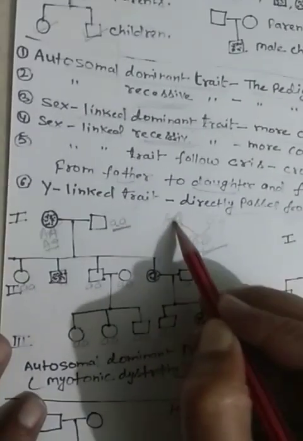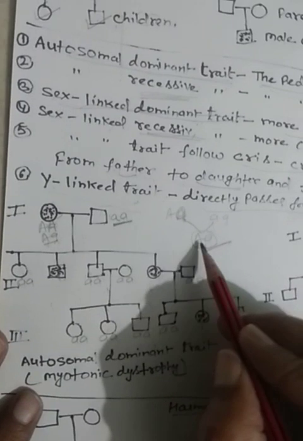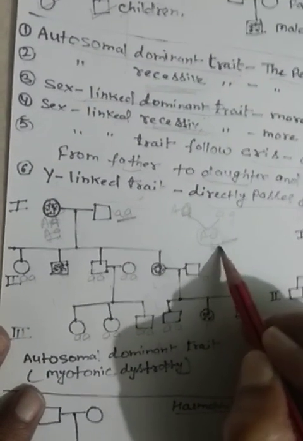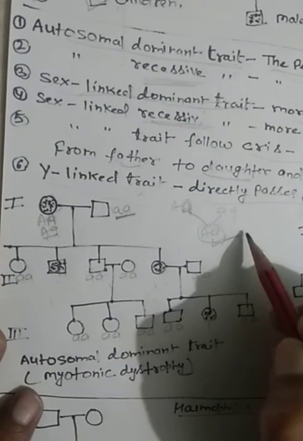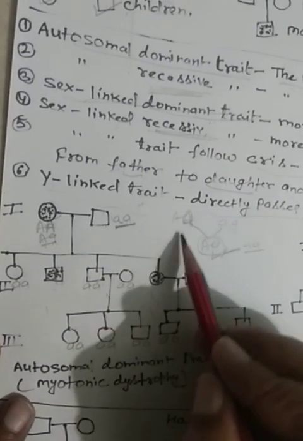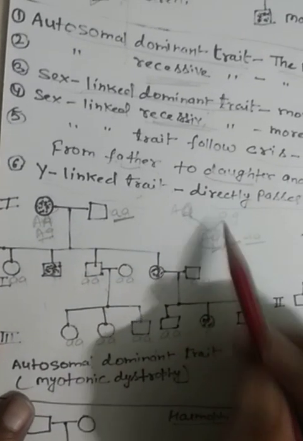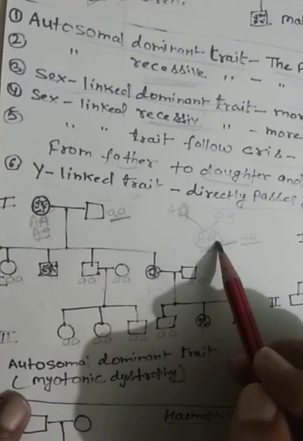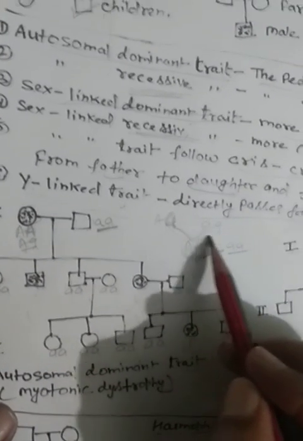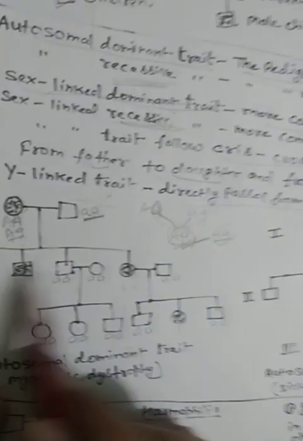Because if we take capital A small a, both types of individuals will be produced: capital A small a and small a small a, because this parent produces two types of gametes. Capital A when fertilized with small a gives this genotype of progeny, and this small a fertilized with this small a also makes it possible.